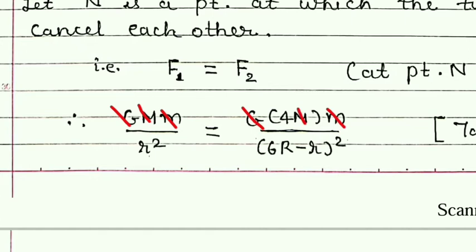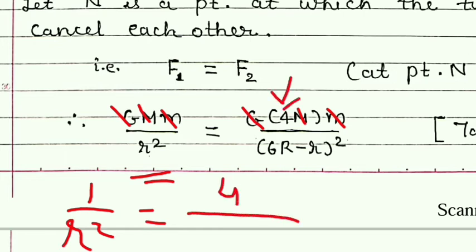So what remains here is 1 upon R square on the left side, and on the right side it is 4 upon (6r minus R) square.